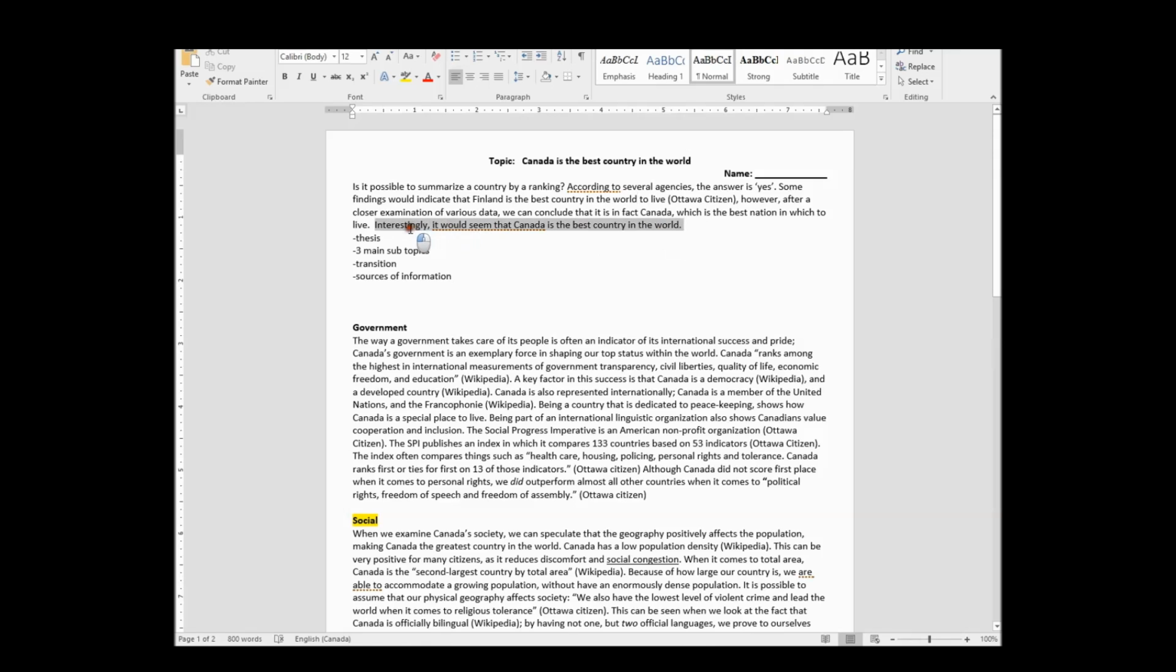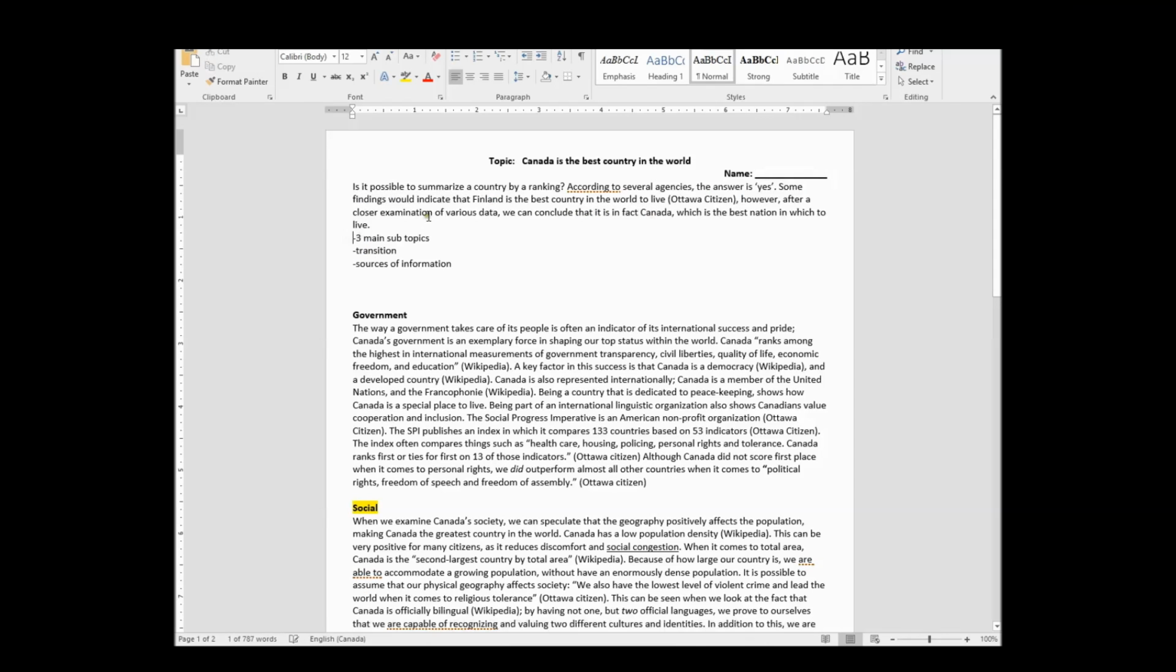Interestingly, okay, so I'm going to get rid of this. So this is really my thesis statement. It is in fact Canada, blah, blah, blah, the best nation in which to live. So here, we can come to, we will, I don't know yet, by examining the role of the Canadian government, the